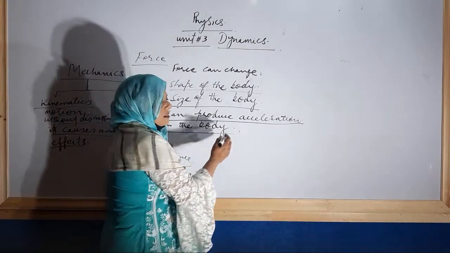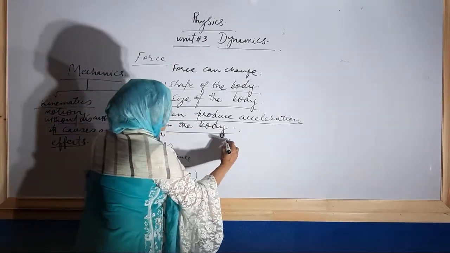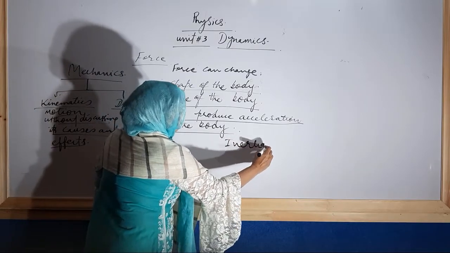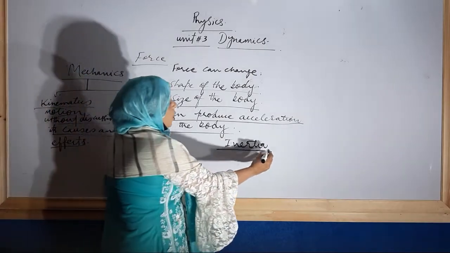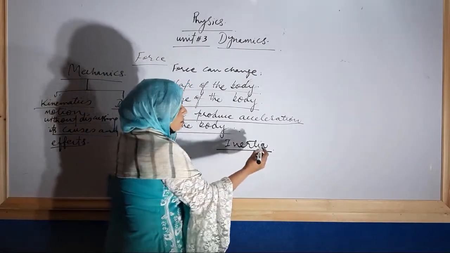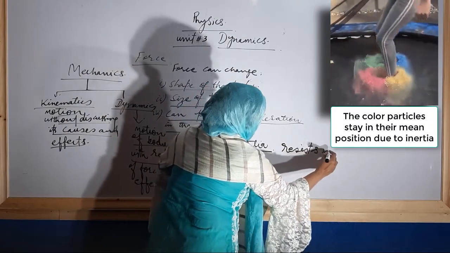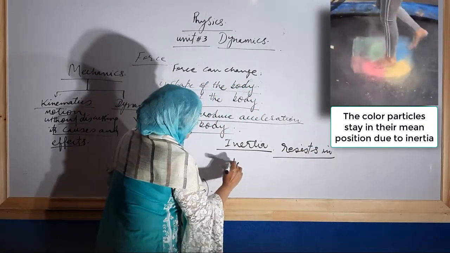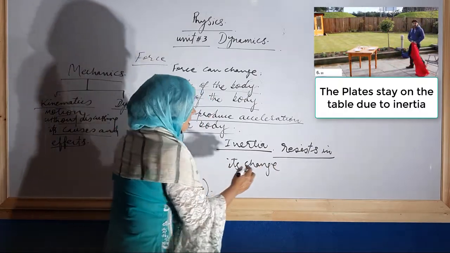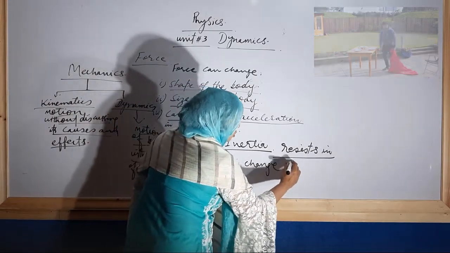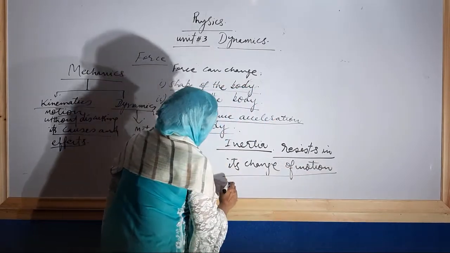So, after discussing force, we will discuss inertia. What is inertia? It is a very important concept of physics, and it is that property of a body due to which every body resists any change in its state of motion or rest.